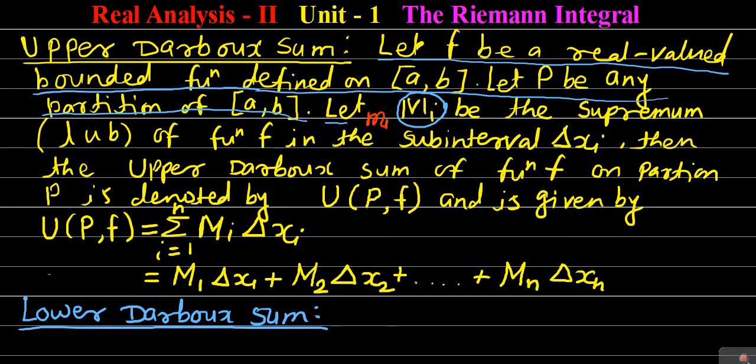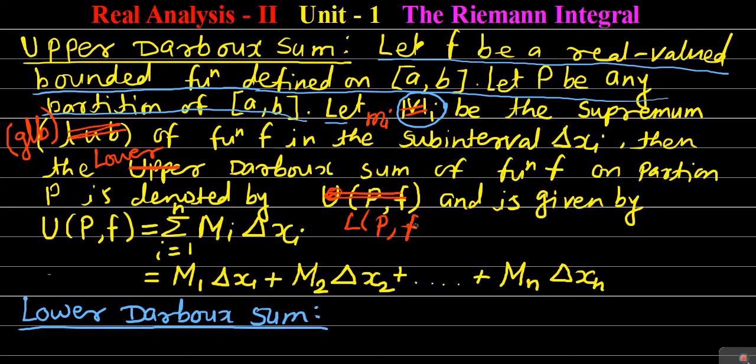Let small mi be the infimum, that is, we denote it by GLB, greatest lower bound, of function f in the ith subinterval delta xi. Then the lower Darboux sum of function f on partition P is denoted by L(P,f).